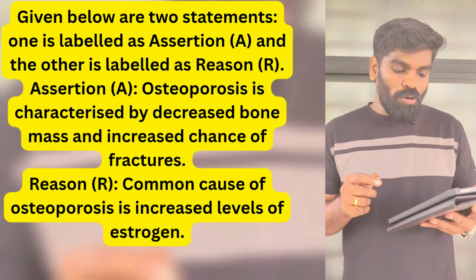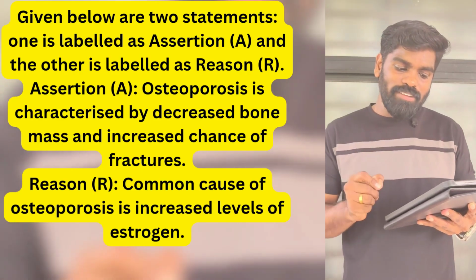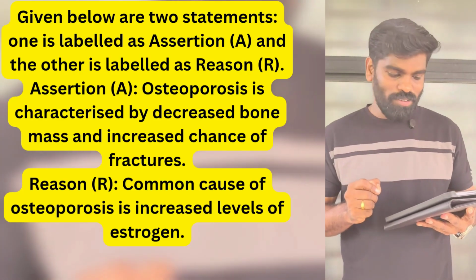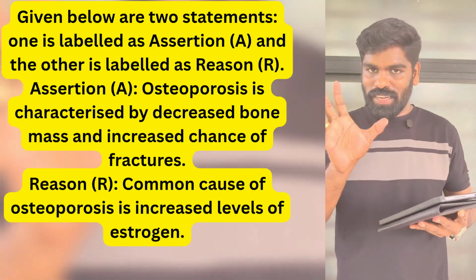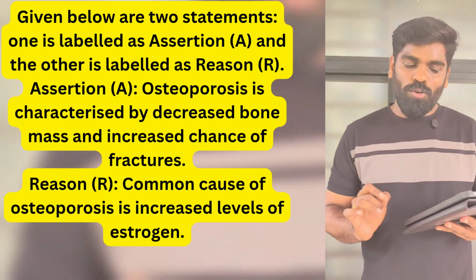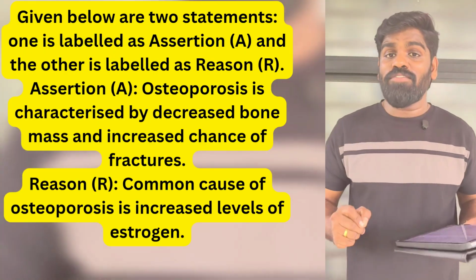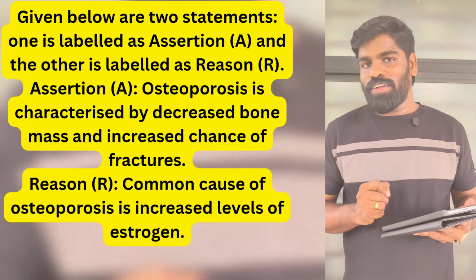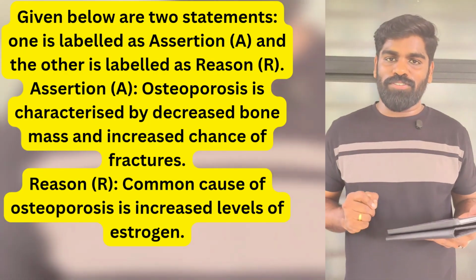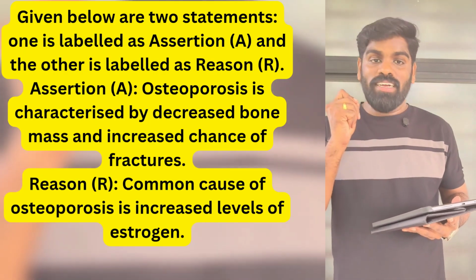Now next is an assertion reason question, also from 2022. Assertion: osteoporosis is characterized by decreased bone mass and increased chance of fracture. That is correct, we have already studied that. Now reason: the common cause of osteoporosis is increased level of estrogen. In the reason it is given increased level of estrogen. Is it increased? No, it is actually decreased level of estrogen. So here we can say that the assertion is correct, but the reason is not correct. So that is the answer for that question.